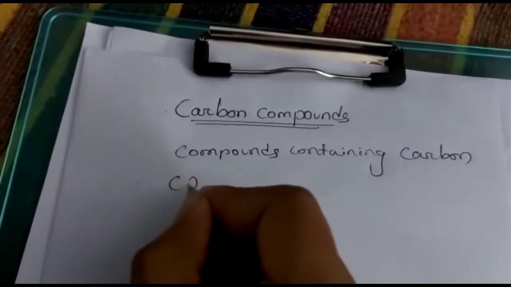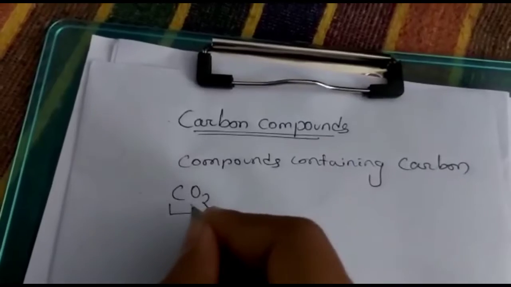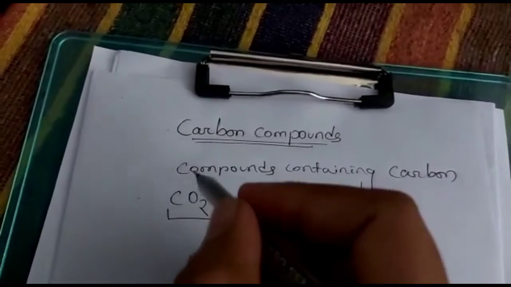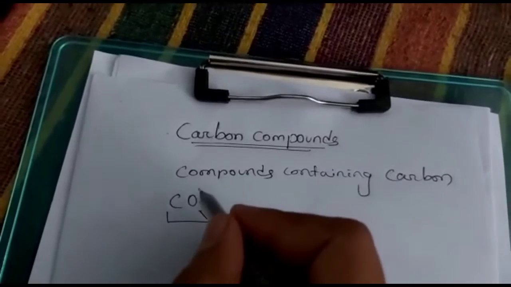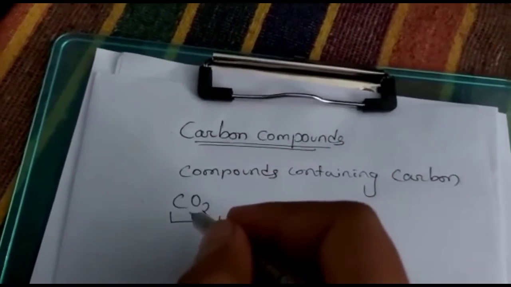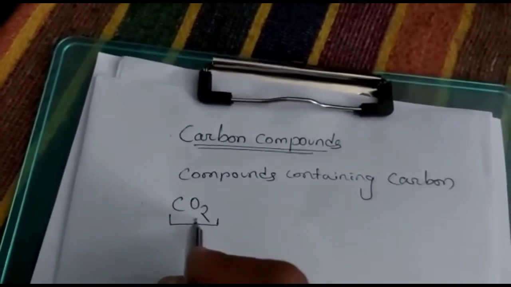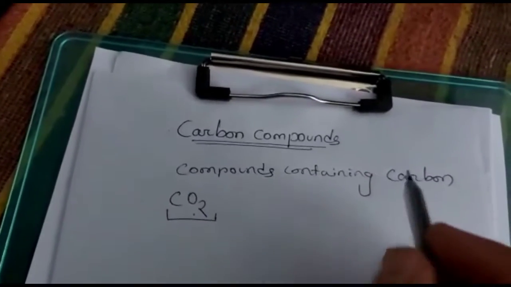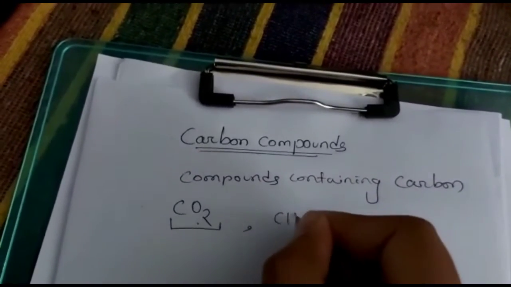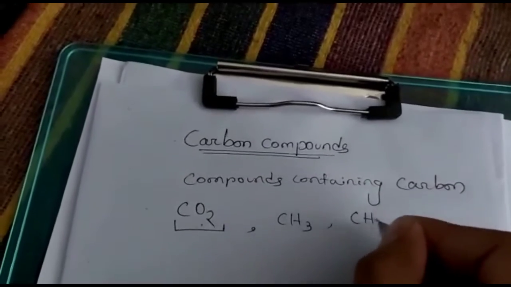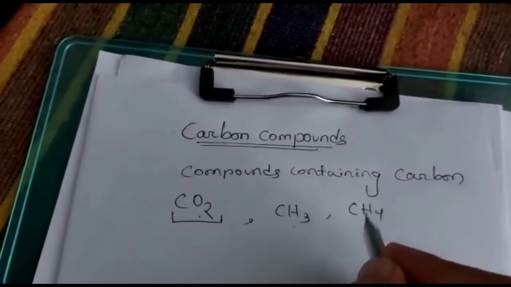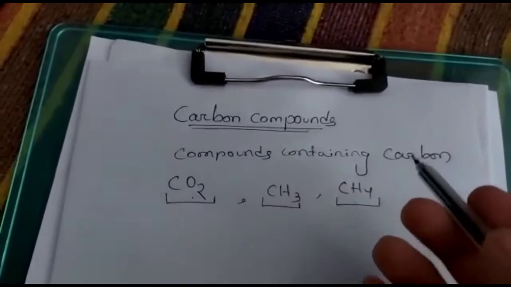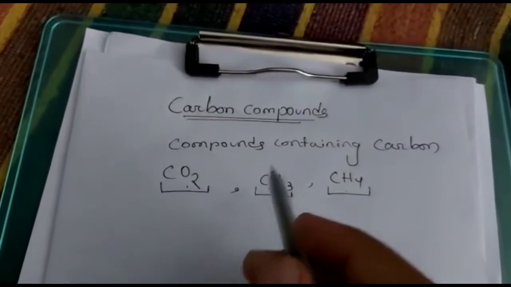Suppose one example, carbon dioxide. It is also a carbon compound, a compound containing carbon. One important thing you see: in compounds containing carbon, more elements can be present, like oxygen. In this compound oxygen is present, but carbon is also present, so it is a carbon compound. No problem with oxygen. Like this, suppose CH4, hydrogen is also present, carbon with hydrogen, but carbon is present. So this type of compounds are known as carbon compounds.